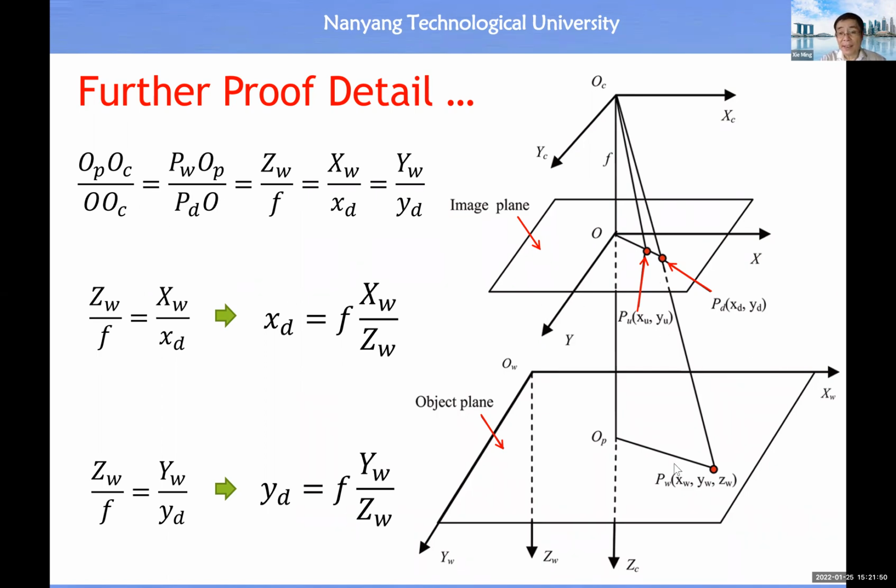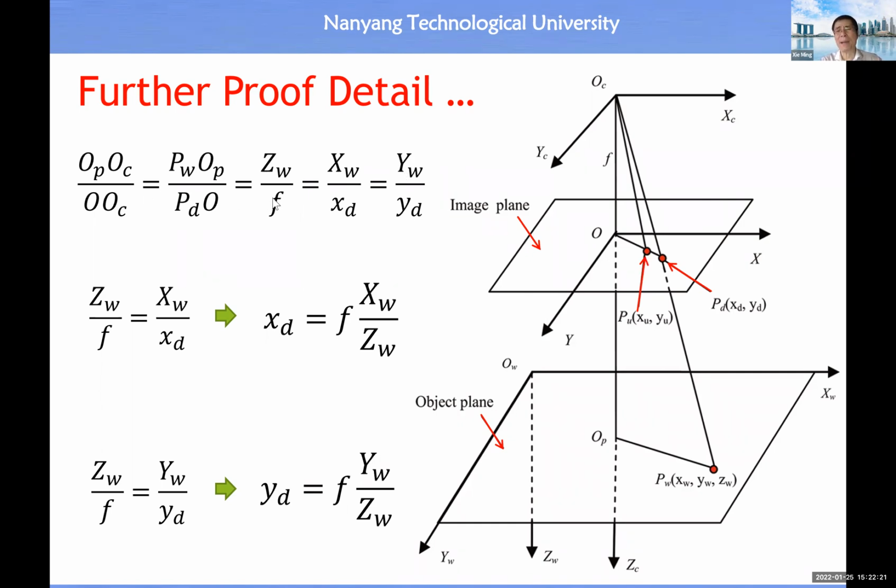Then this one divided by this one should be equal to the x coordinate of this one divided by the x coordinate of this one, okay? And also equal to the y coordinate of this one divided by the y coordinate of this one. So the x coordinate of this point is xw, and the x coordinate of this point is xd, and the y coordinate of this point is yw, and the y coordinate of this point is yd.